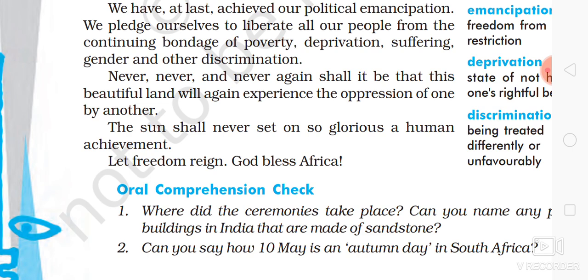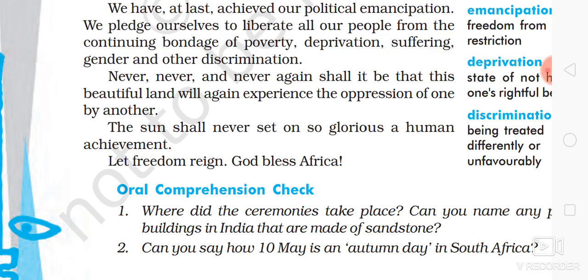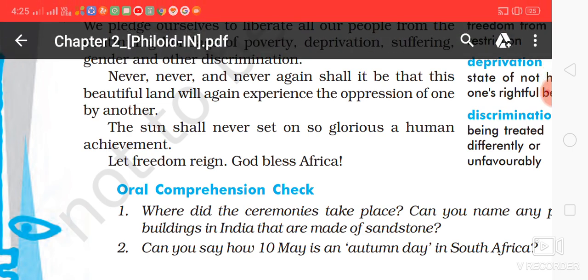"The sun shall never set on so glorious a human achievement." Sunset here does not mean just the sun setting; it means this kingdom of liberty will now persist for long. And finally he says, "Let freedom reign. God bless Africa."